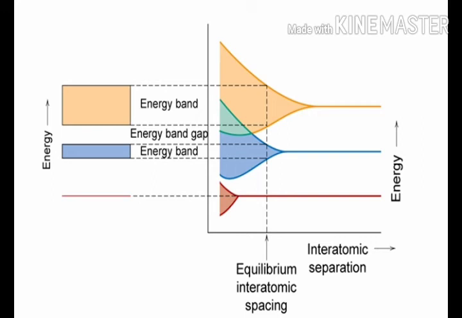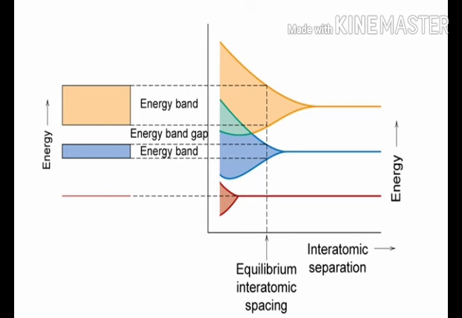In a schematic diagram of the formation of silicon crystal from n isolated silicon atoms, as the interatomic distance decreases, the 3s and 3p subshells of the n silicon atoms will interact and overlap. At the equilibrium interatomic distance, the bands will again split with 4 quantum states per atom in the lower band and 4 quantum states per atom in the upper band.